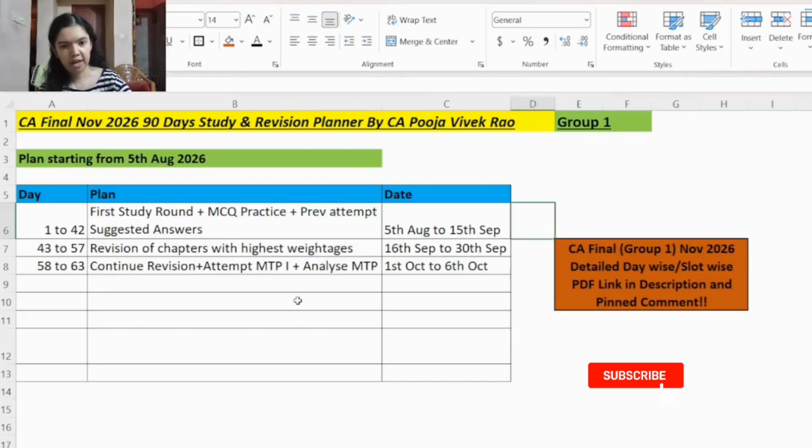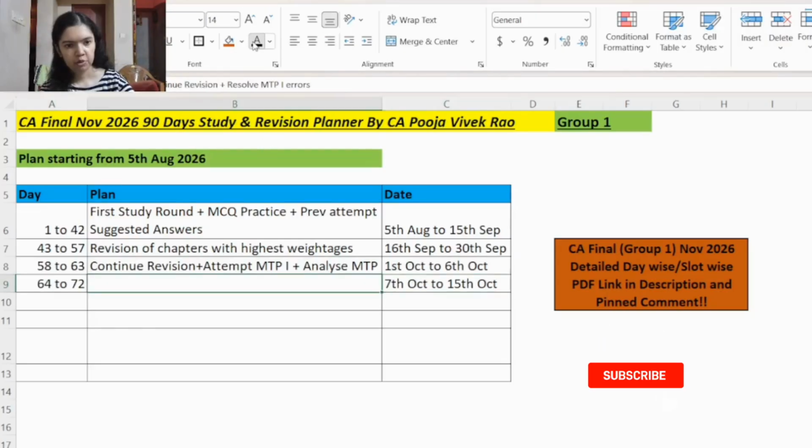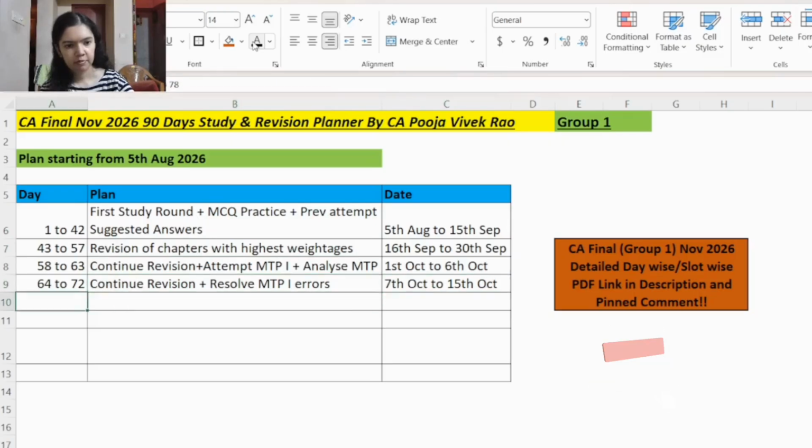So now coming back to the summary of this study plan. From day number 64 to day number 72, that is 7th October to 15th October, you will continue revising the other chapters, plus you will work on the mock test paper errors. First you would have revised the chapters with the highest weightages, right? Now you will revise the other chapters, plus whatever errors you have noted down in the mock test paper, you will work on those errors.